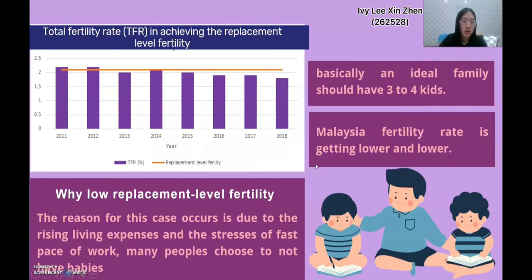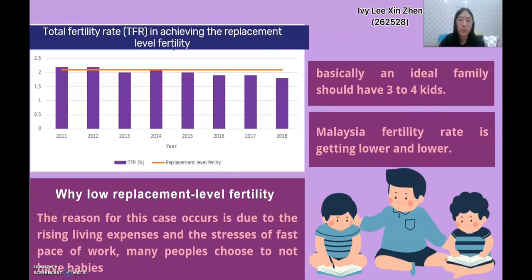We can see that in 2011 and 2012, the TFR is above 2.1, which is good. But in 2013, the TFR is below the replacement level fertility, which is bad. This is because of rising living expenses and the stresses of the fast pace of work, so many people choose to not have babies. Then the TFR goes back to 2.1 in 2014.